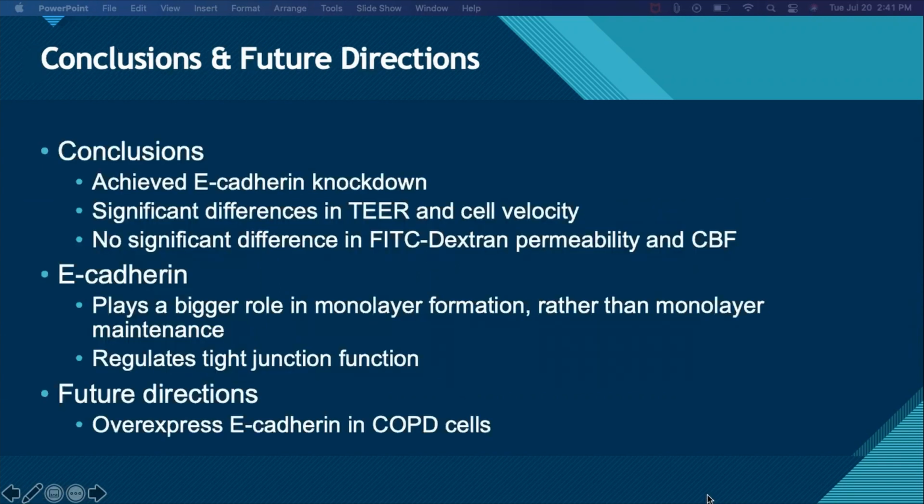In conclusion, we achieved our E-cadherin knockdown and discovered that this led to significant differences in TEER and cell velocity. But there were no significant differences in FITC-dextran permeability and CBF. We hypothesized that this ambiguity exists in the results because E-cadherin plays a bigger role in monolayer formation rather than monolayer maintenance. We also hypothesized that E-cadherin regulates tight junction function.